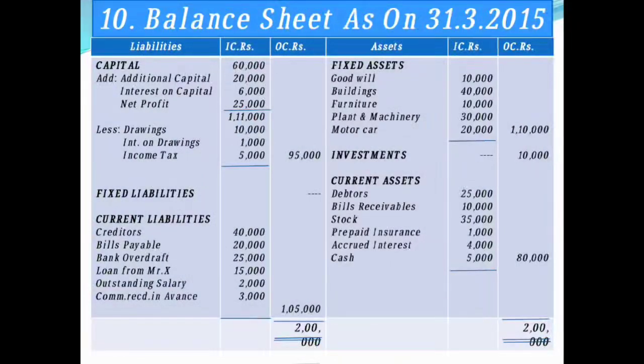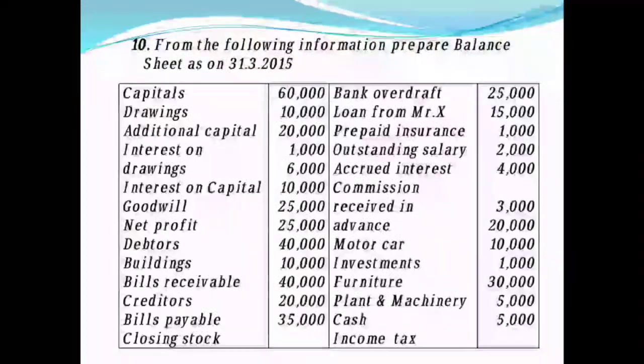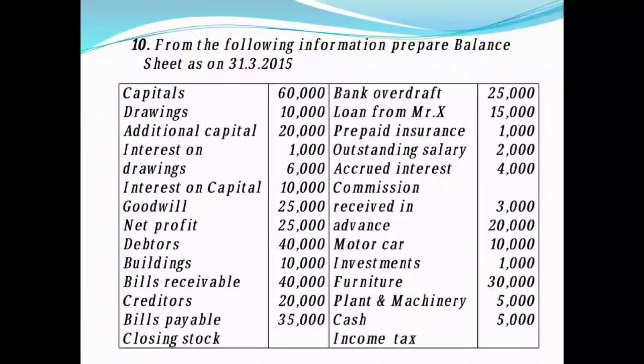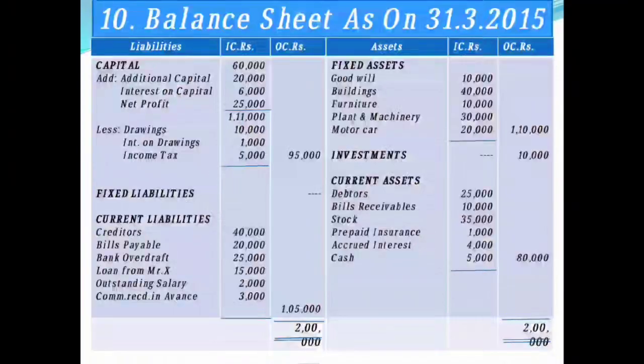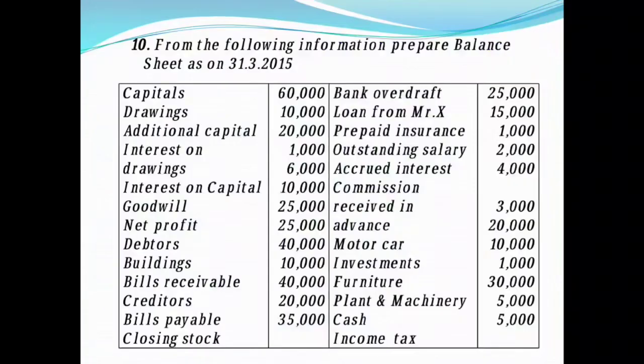You are going to record under the head of current assets here, prepaid insurance rupees 1000. The next you have accrued interest. Accrued interest means interest earned but not received. That will be recorded under the head of current assets. Accrued interest rupees 4000.